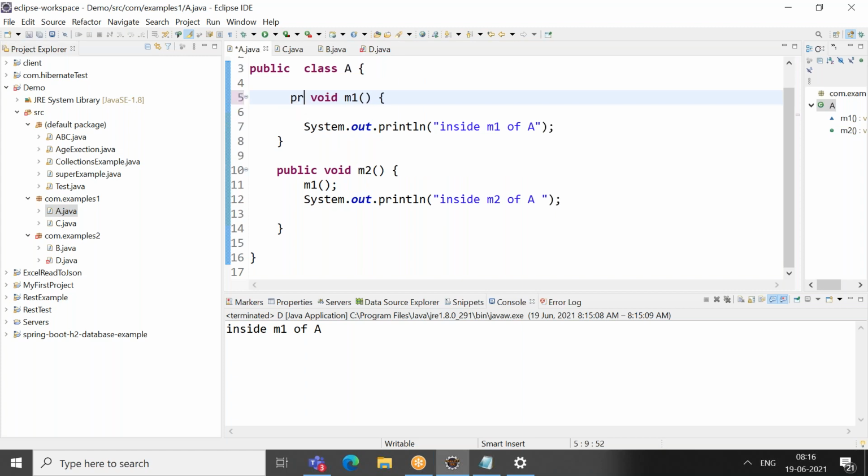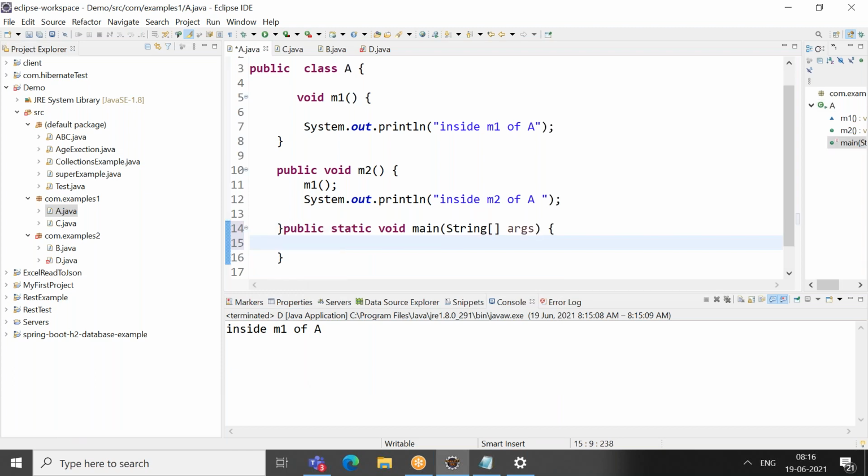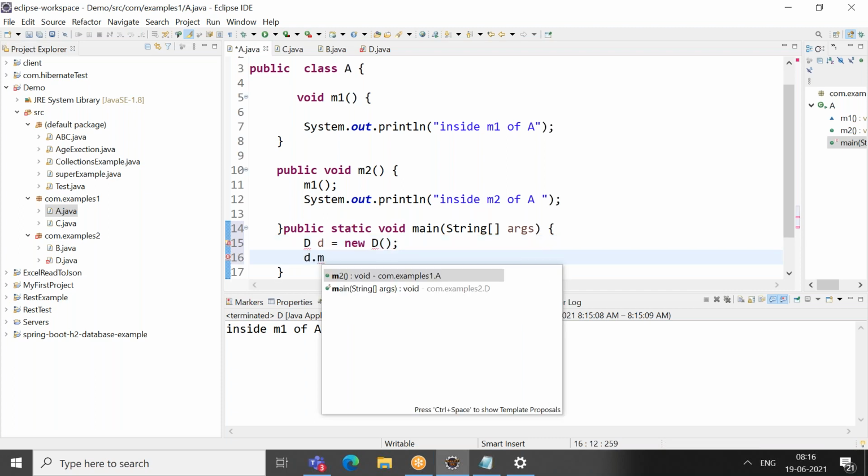Can A call M3? From the A class, A is a parent, right? So you need to create an object and call it. I need to create an object of the D class and I will call D.M3. So what is the M3 method here?